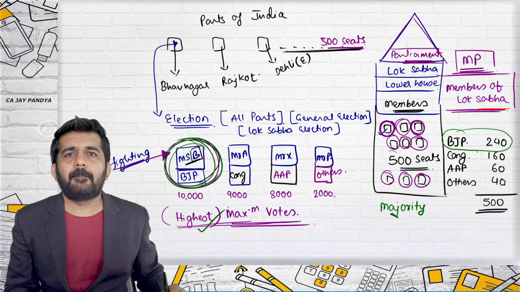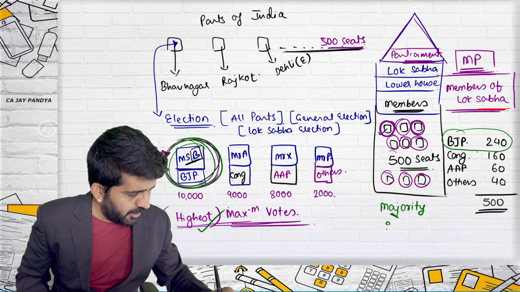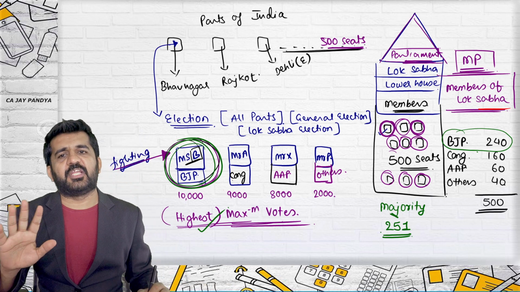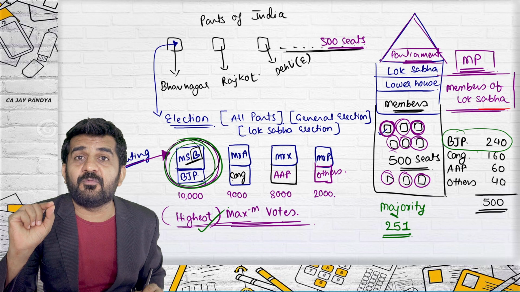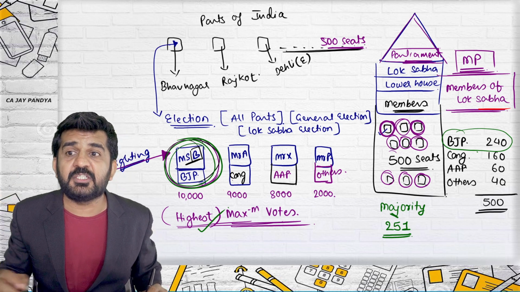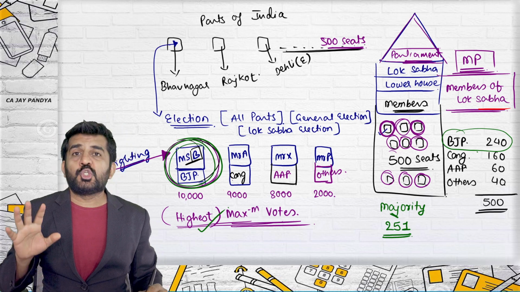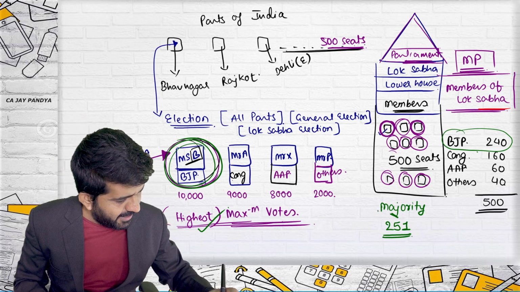Yes, tell me. More than 250? More than 250, exactly. Is it all right? So exactly 251 or more than 250, both are correct answers. So you cannot win the election by the maximum number of seats. You might get the maximum number of seats, but still you might not be winning the election. So you can win the election only by majority.